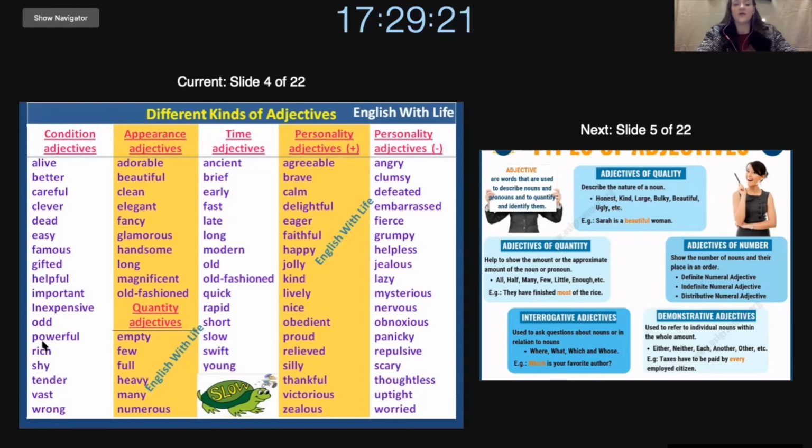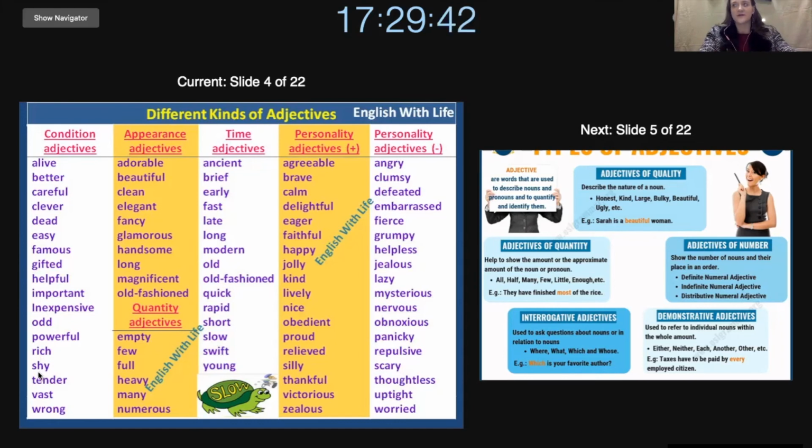Next, we have powerful. So we can say Superman is powerful because he's very strong. We also have rich. Rich refers to having a lot of money or wealth. So if you are rich, then you have many material things.